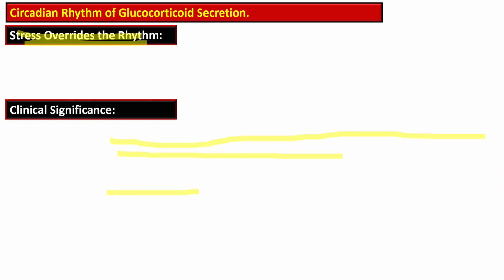An abnormal cortisol rhythm, that is a flattened rhythm, can indicate disorders like Cushing syndrome, Addison's disease, or chronic stress. The timing of glucocorticoid medication such as prednisone often mimics this natural rhythm to reduce side effects and improve their effectiveness.